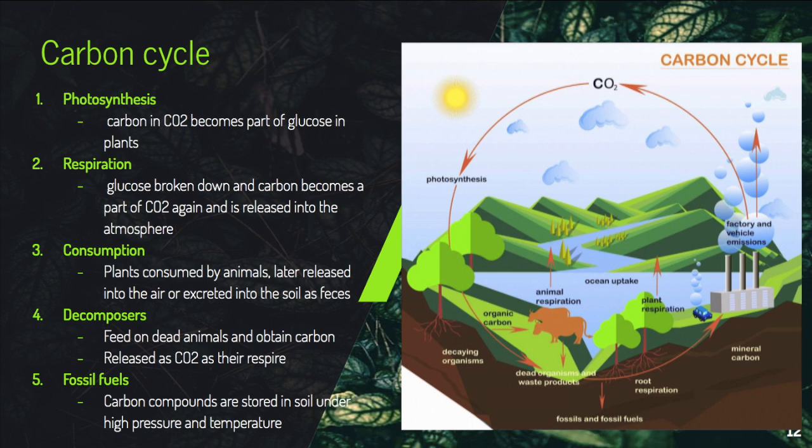Plants can be consumed by animals. Carbon dioxide is therefore released into the air as these animals respire, or carbon is excreted into the soil as feces. When these animals die, decomposers feed on them and obtain carbon. They later release carbon dioxide as they respire. Some of the carbon compounds in soil later become fossil fuels as they are stored under high pressure and temperature.